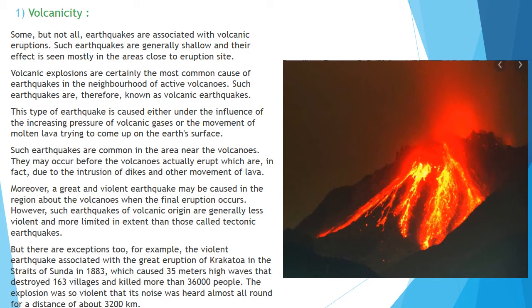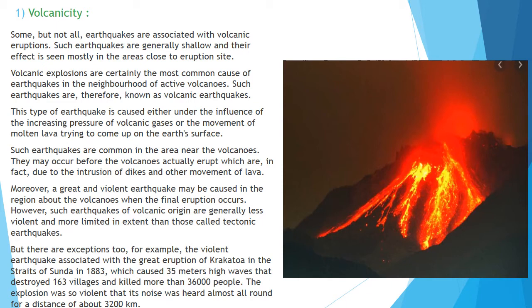Such earthquakes are common in the area near volcanoes. They may occur before the volcanoes erupt, due to the intrusion of dikes and other movement of lava. So an earthquake can also occur before the volcano erupts. A great and violent earthquake may be caused in the region by the volcano when the final eruption occurs.